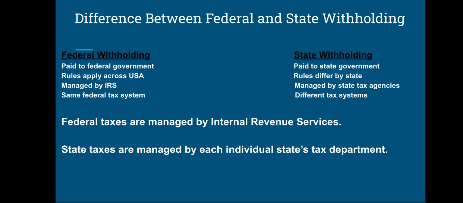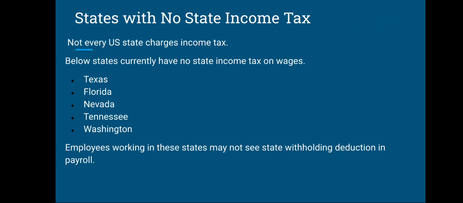Federal withholding rules apply across the US, the same rule is applied on all 50 states, but in state withholding, rules differ from state to state. Federal withholding is managed by the IRS, and employers submit all the calculations and taxes to the IRS, but state withholding is managed by the state tax agencies. Federal withholding follows the same federal tax system. State withholding follows a different tax system. Federal taxes are managed by the Internal Revenue Service, as I discussed before. State taxes are managed by each individual state's tax department.